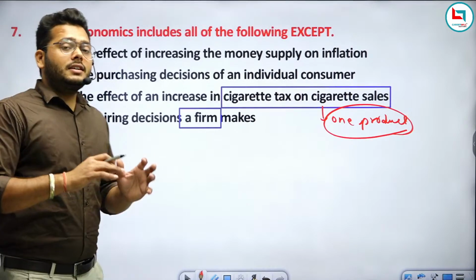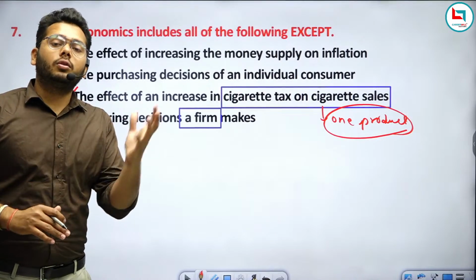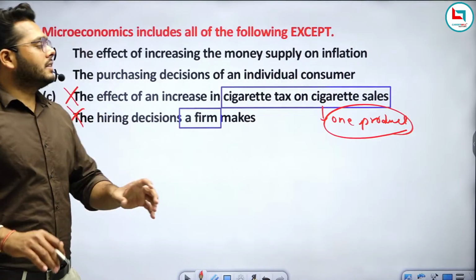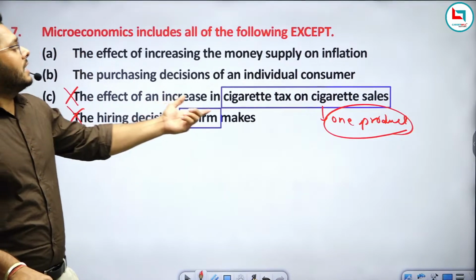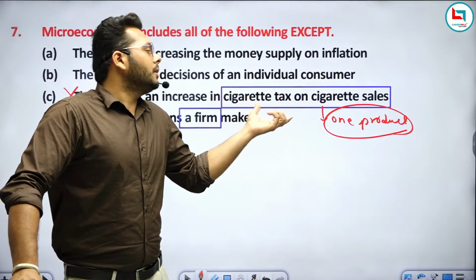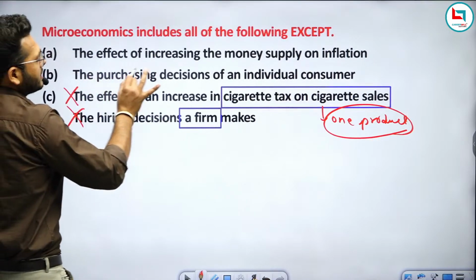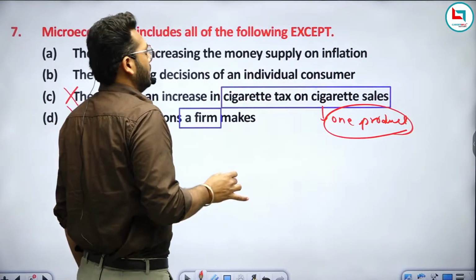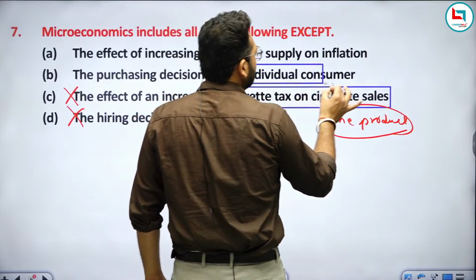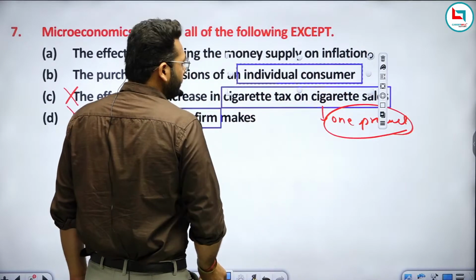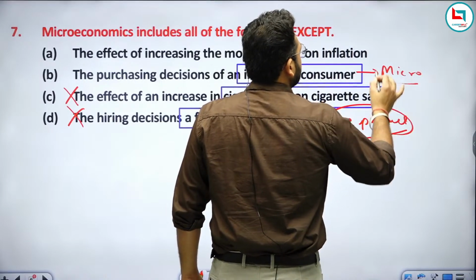If the option is saying about all the products that are produced in our whole country, then we can say this must be related to macroeconomics. But here the question option is asking about just a single product of sales, that is cigarette sales, right? The second, the purchasing decision of an individual consumer. Here again, if it is a purchasing decision about an individual consumer, then it is also related to microeconomics.